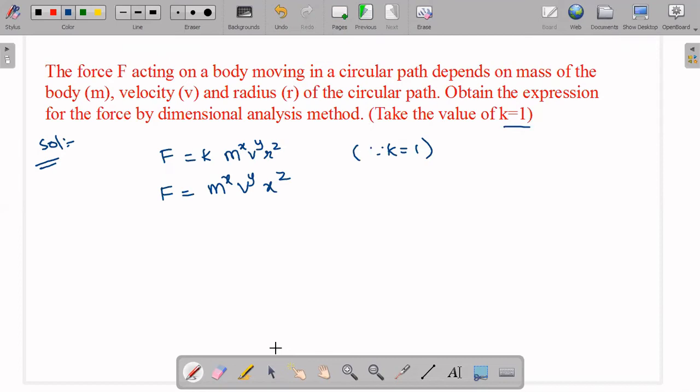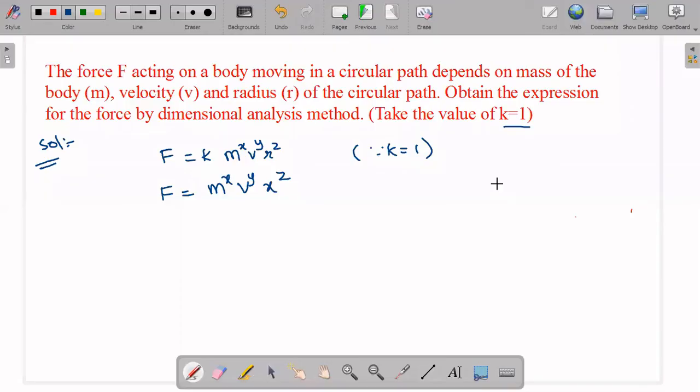Dimensional formulas we have to write further. What we have to do is write the dimensional formulas of these physical quantities which are involved in it. First, we will be writing the dimensional formulas of all of these. So if we write the dimensional formula of F, what do we get? F dimensional formula is what?